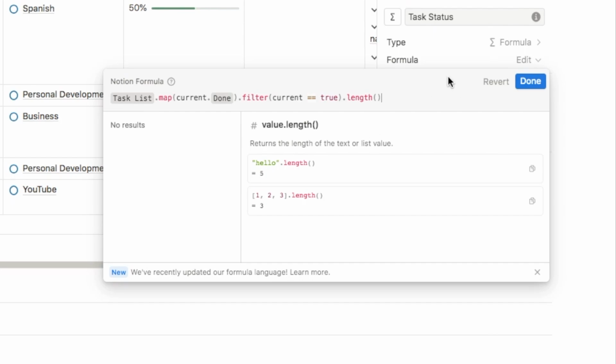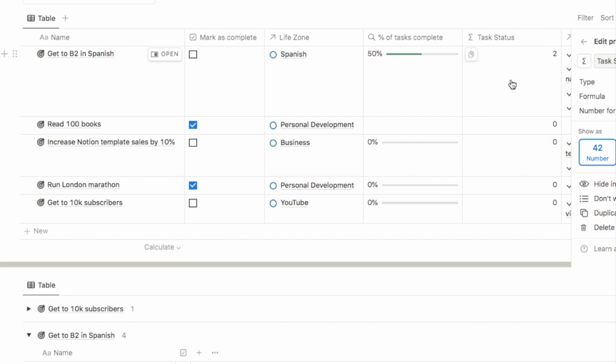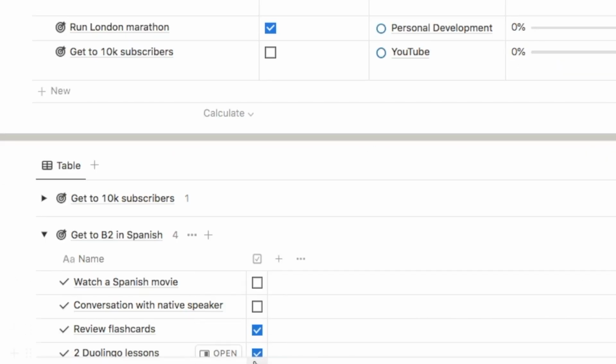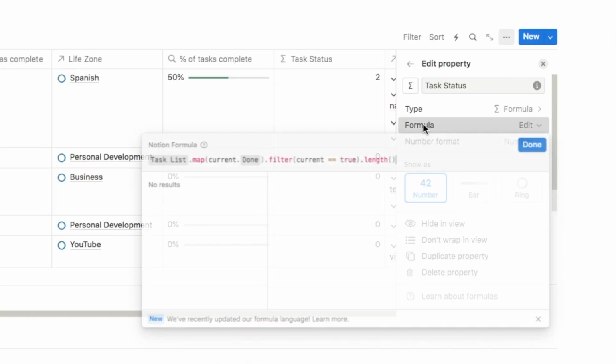Now to show you that this works, if we just click done at this point and have a look here in our task status, as you can see, it's counting 2, and 2 of the checkboxes here are actually checked. So it is counting that correctly. So let's just go back onto the formula now.